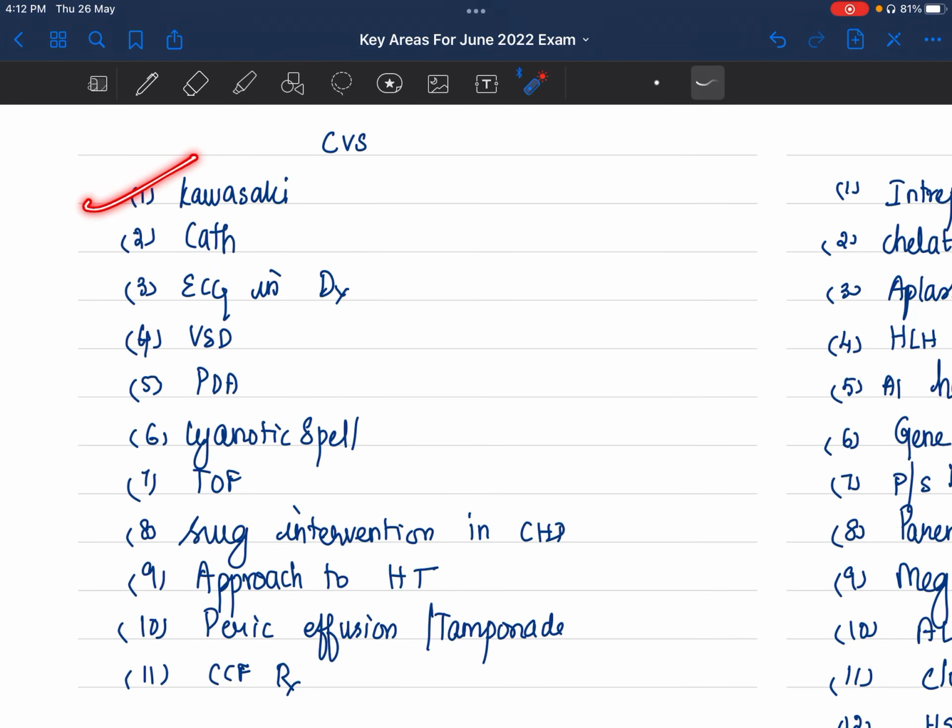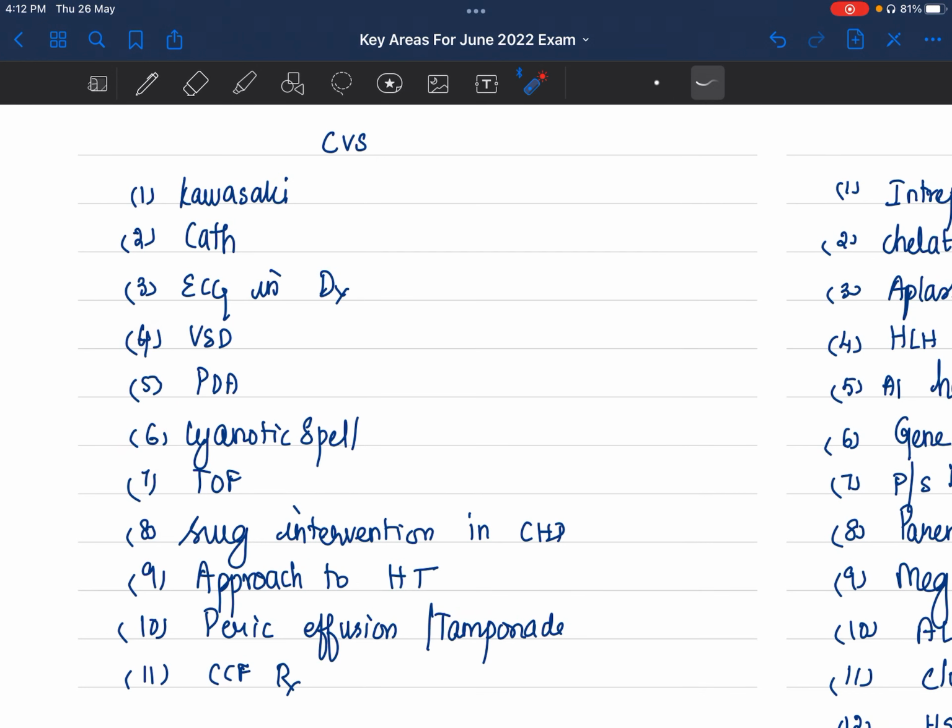Cardiovascular: Kawasaki disease, very, very important. Past 2-3 years in one form or the other, they keep asking this Kawasaki. Cardiac catheterization. ECG in diagnosis of your congenital heart disease or your rheumatic heart disease. Similarly, echo and echocardiographic findings in rheumatic heart disease. Whatever are possible, you write and they can ask. Ventricular septal defect, PDA, standard question.